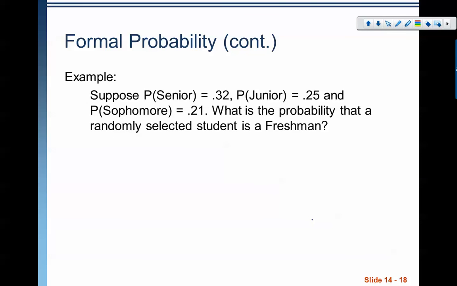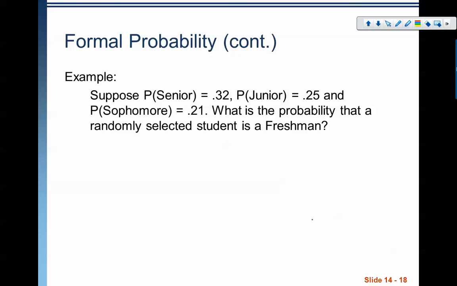Let's keep going. We got a bunch of them here, right? Suppose now that the probability of a senior is 0.32, the probability of a junior is 0.25, and the probability of a sophomore is 0.21. What's the probability that a randomly selected student is a freshman? So, are these events disjoint? Yes. You can't be a senior and a junior and a sophomore at the same time. You can't be a junior and a sophomore at the same time. You can't be a senior and a sophomore at the same time. So we're going to add all of these probabilities together.